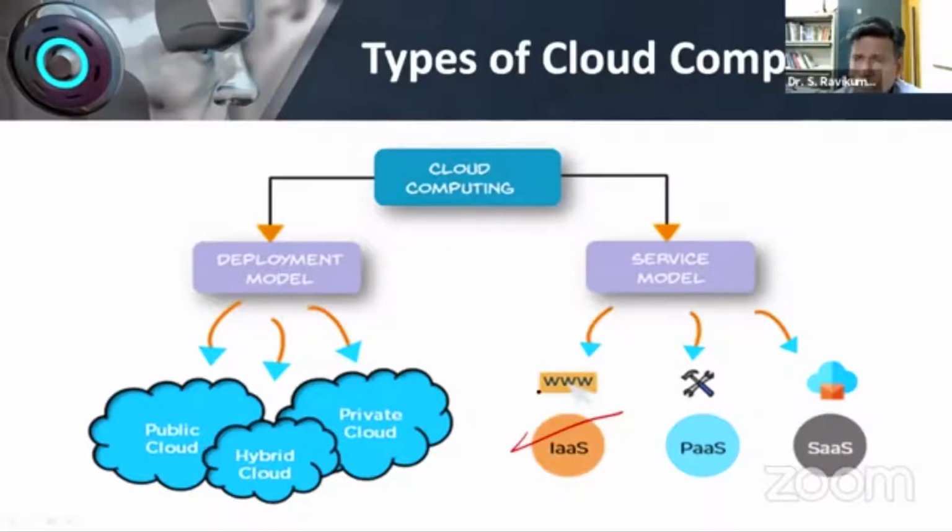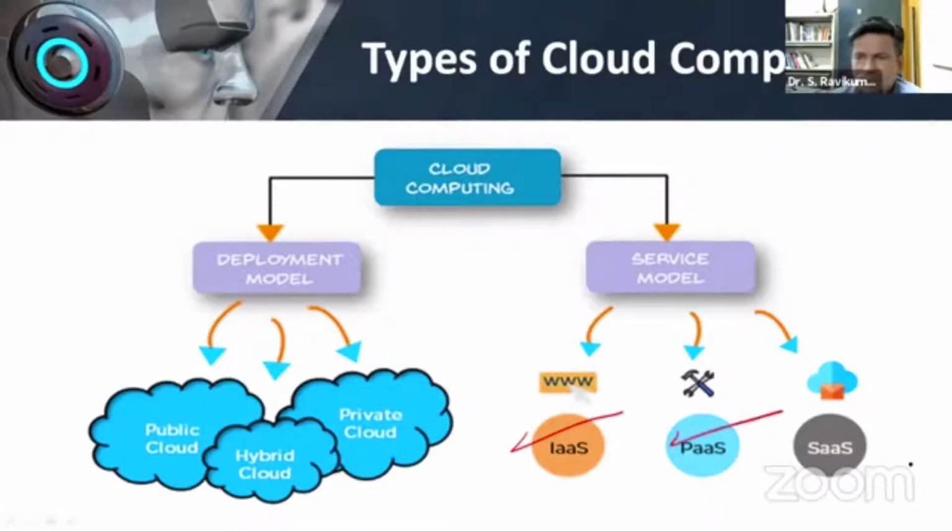Next is platform as a service. Platform as a service is a little higher level. We will give you the house, we will furnish the house, and we will put all the rations in your kitchen. Whichever thing you want, you cook and consume it. So that is the meaning of platform as a service.